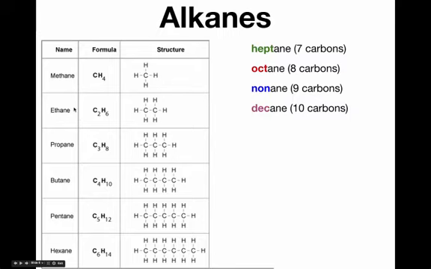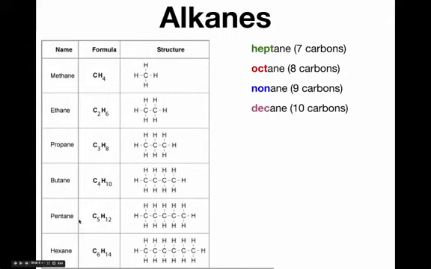Ethane is the next simplest alkane. It has two carbons, and its formula is C2H6. And it turns out that if I just showed you this formula and asked you to follow the rules that we described in the previous section, this is the only way that you could draw the structure or the attachments of the atoms in C2H6. So this is the structure of an ethane molecule. And then they get progressively more complicated by adding one carbon each time. Methane has one carbon, ethane has two carbons, propane, which is the next most complicated alkane, has three carbons. And you can see it drawn here. Carbon, carbon, carbon.